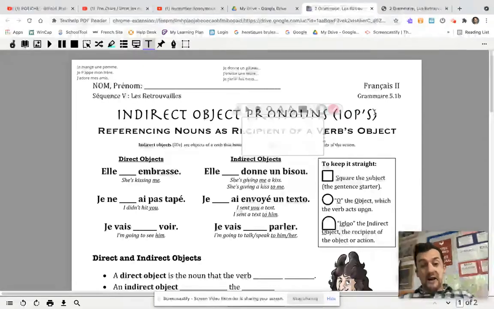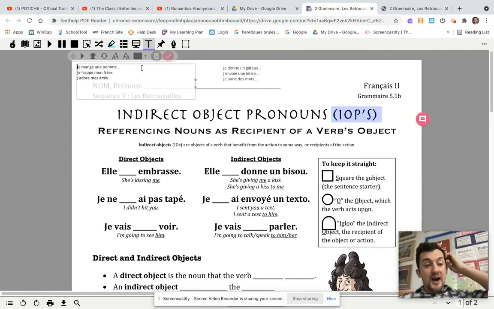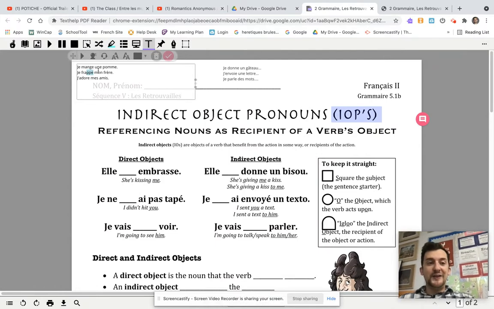Now, before I describe that, I'm going to go real quick and tell you about different types of verbs that exist. Most verbs, well, there's actually three. Locomotive verbs don't take an object, so you learned about those this year. But another type of verb that is very common, most verbs take an object. So for example, if I say je mange, I'm eating, you could ask me, what are you eating? If I say je frappe, I'm hitting, you'd ask me, who are you hitting? And if I say j'adore, I love, you're going to say, well, who or what do you love? So most verbs answer a question, who or what.